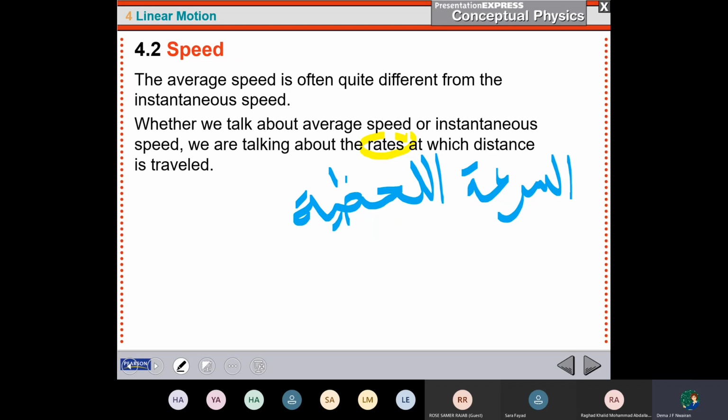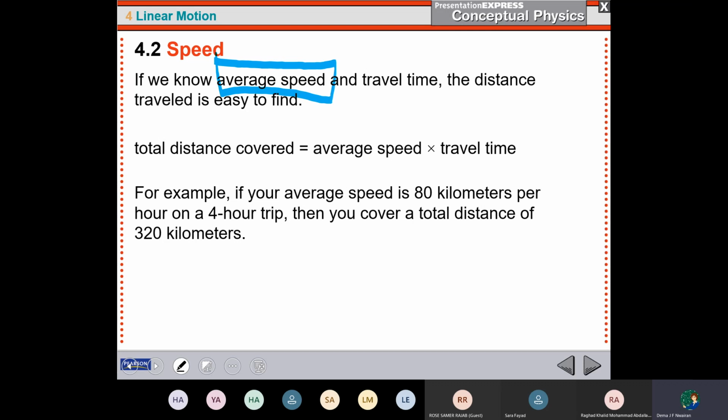And also sometimes I can have the time and I can have the speed. As an example here, if the average speed is 80 kilometers per hour and the duration of my trip is 4 hours, how can I know how much distance I will move?